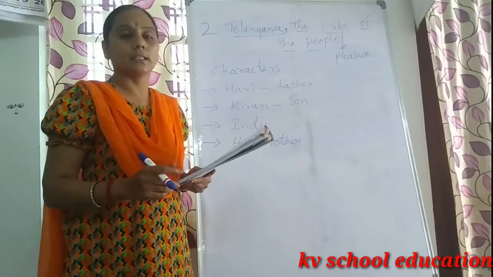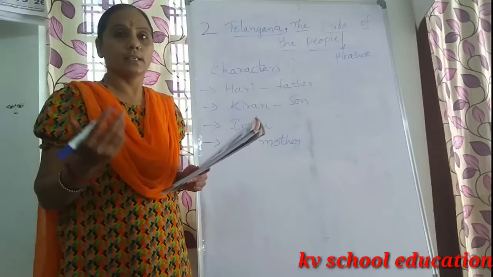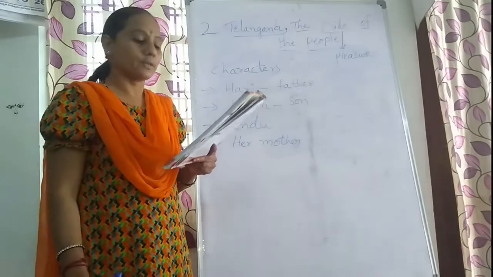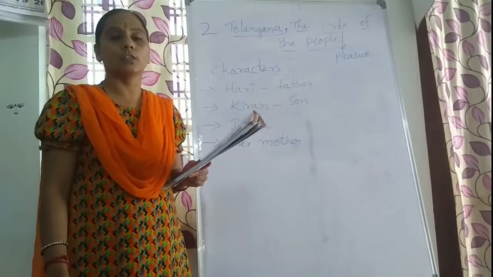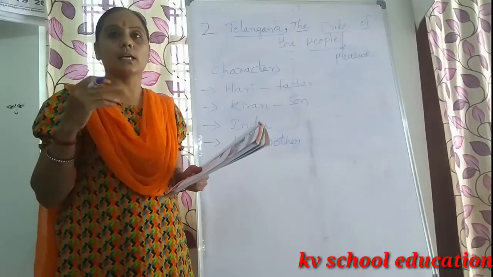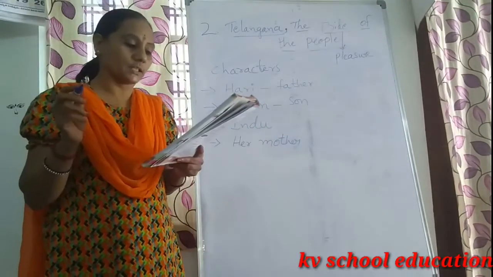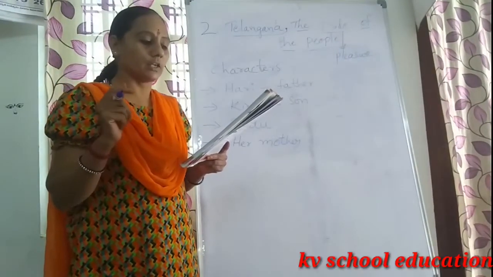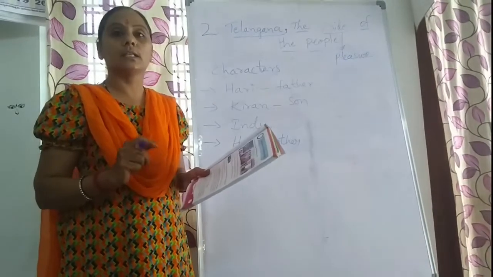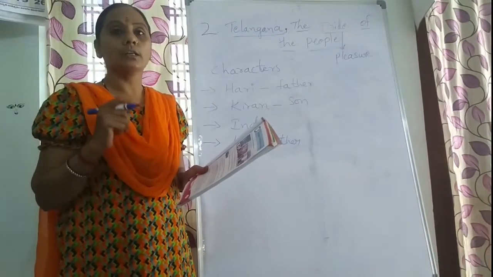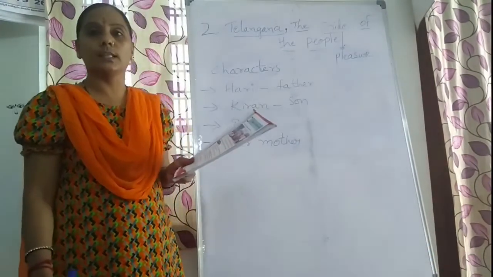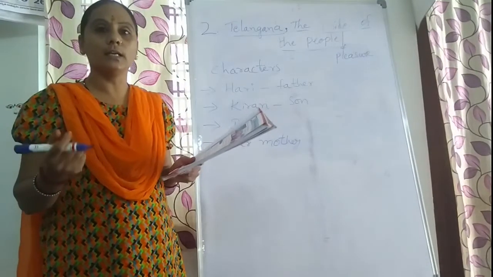Suddenly his son entered the house, and he saw his face, and what has he done? He has observed the face of his father. If suddenly something is wrong, our face expression will change. Like that only, his son is also observing the face of his father. "Dad, what is special in the news? Why are you so emotional?" Kiran asked. What did Kiran ask his father? Kiran asked his father, why are you so emotional? What is the special news in the newspaper today?